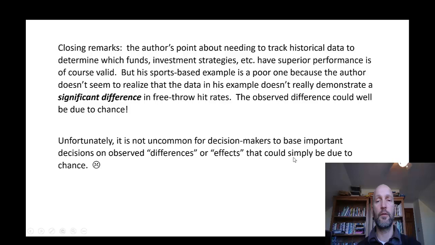However, this is a good example of what not to do. And unfortunately, it's very common for decision makers to base important decisions on observed differences that could simply be due to chance, as is done in this case.